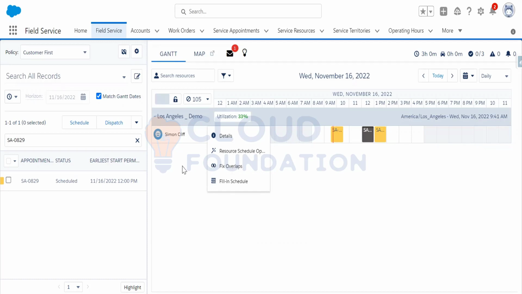It finds out that for that service resource, if he is busy for that particular time, the field service optimizer is trying to fill the gaps in the service resource schedule. If that job will be completed within 1 hour, it reassigns the job to that specific service resource. Suppose Michael is another service resource in Los Angeles, it will assign that specific service appointment from Michael to Simon into the 12 p.m. to 1 p.m. gap. So basically it is filling the gaps in a service resource schedule.